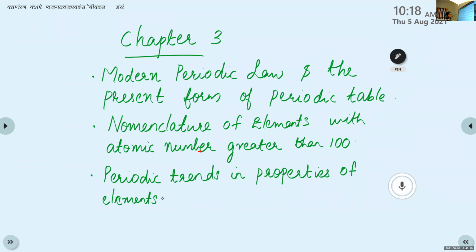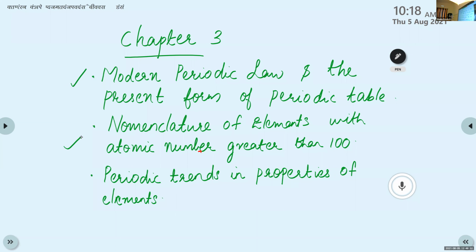These three are the only topics from this chapter for this year. According to the syllabus, only these three topics are included for this year. This is clear, children? Then we have completed this portion, modern periodic law and the present form of periodic table.